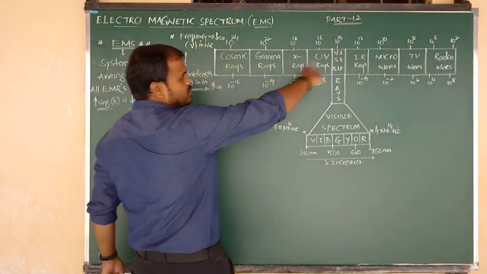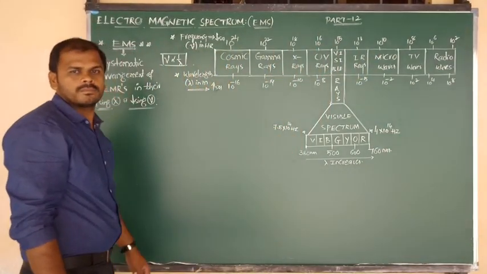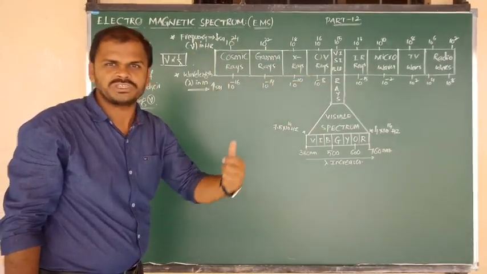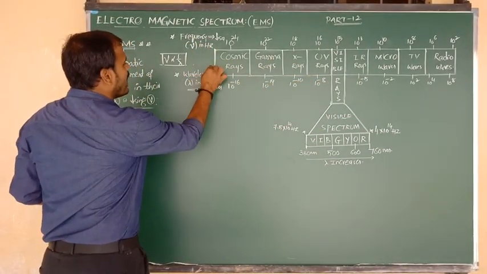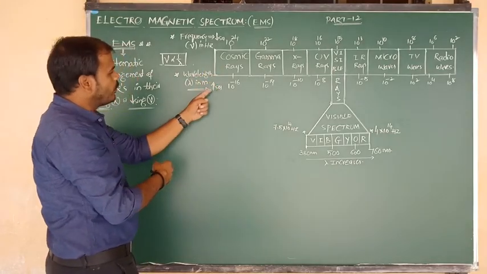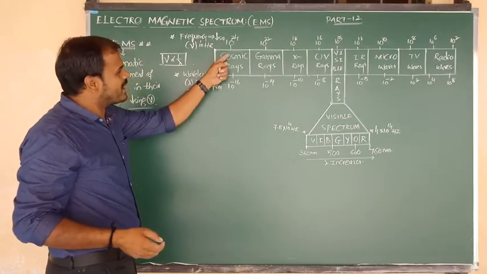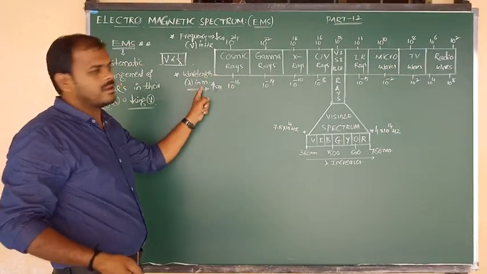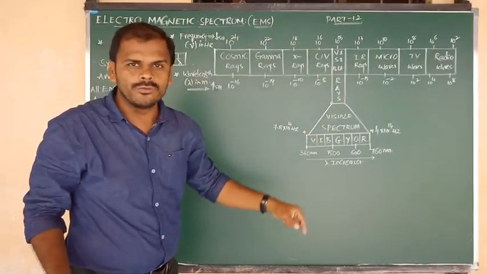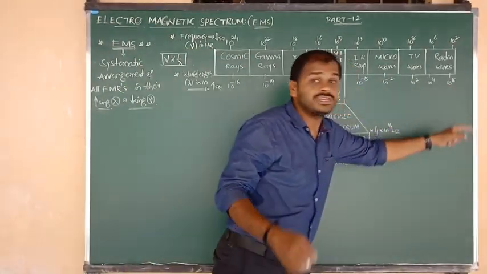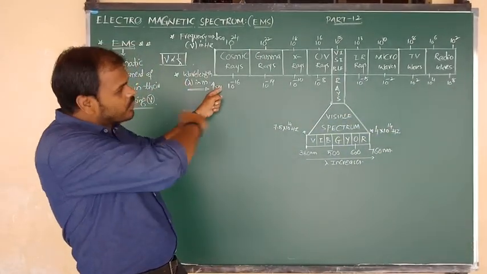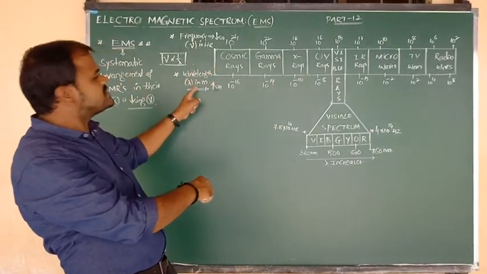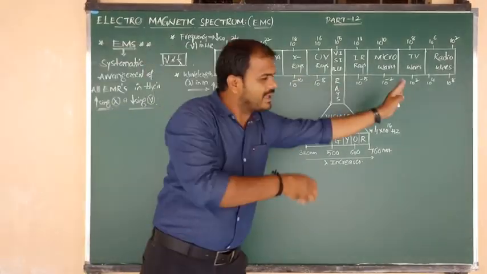From cosmic rays to radio waves, from left to right in the electromagnetic spectrum, the values of wavelength increase. What is the wavelength of cosmic rays? 10 to the power of minus 16 meters. And what is the wavelength of radio waves? 10 to the power of 8 meters. So from left to right, the values of wavelength increase.